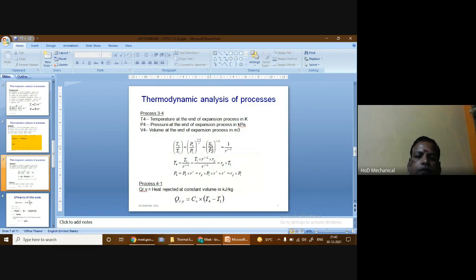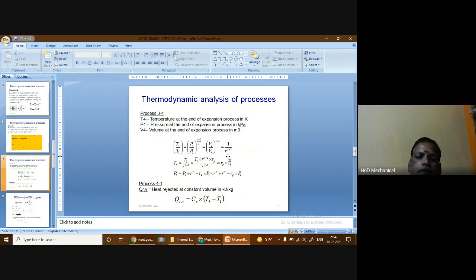Here from the PV diagram we can find that the value of V3 is equal to V2 and V4 is equal to V1. So it is (V2 by V1) power gamma minus 1. And we know from the thermodynamic process 1 to 2 that V1 by V2 is equal to the compression ratio r. But here it is V2 by V1.